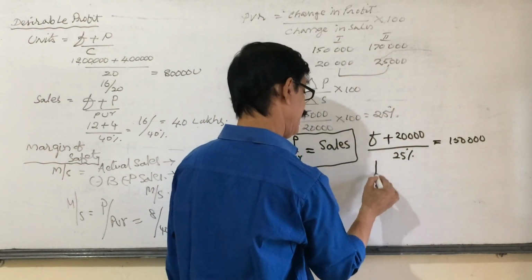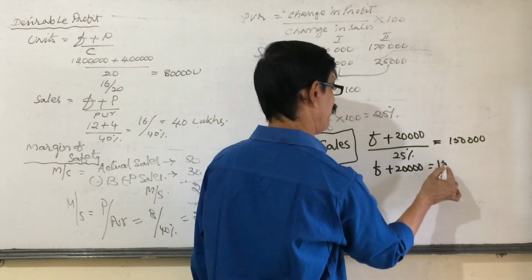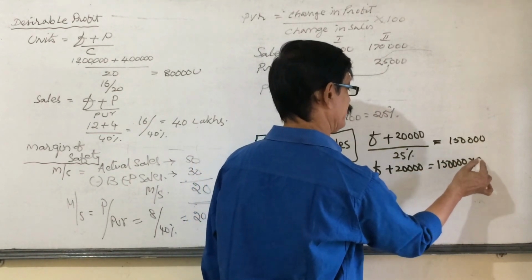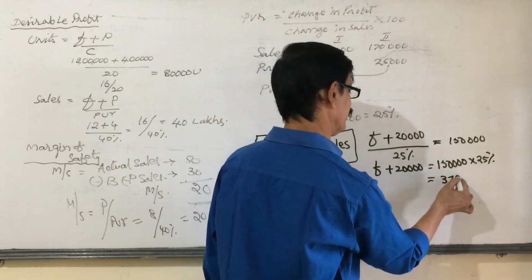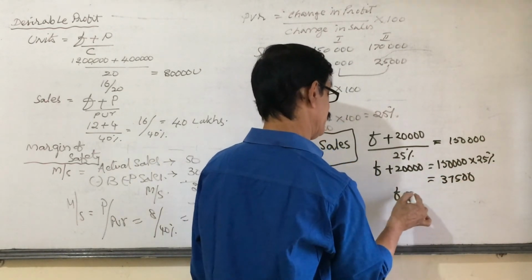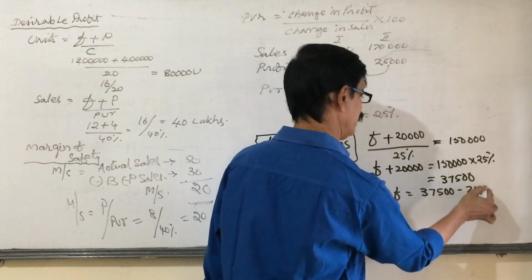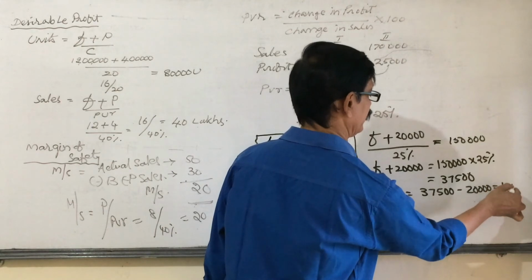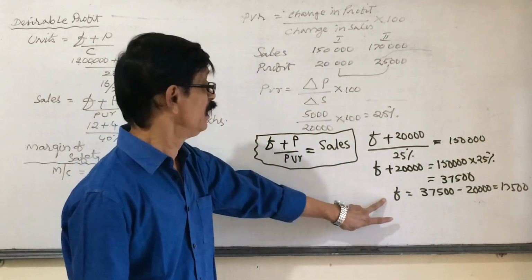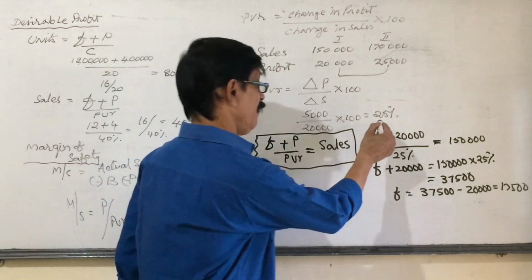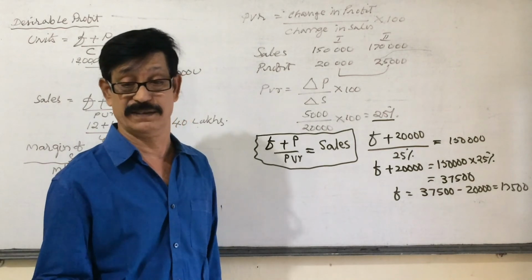Now, F plus 20,000 is equal to 1,50,000 into 25%. That is equal to 37,500. Now fixed cost is equal to 37,500 minus 20,000, that is equal to 17,500. You have already fixed cost now. You have already PVR. When these two are available, whatever item, whatever the amount you can find.